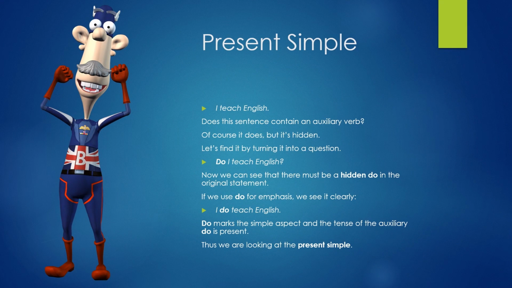Present simple. I teach English. Does this sentence contain an auxiliary verb? Of course it does, but it's hidden. Let's find it by turning it into a question. Do I teach English? Now we can see that there must be a hidden do in the original statement. If we use do for emphasis, we see it clearly. I do teach English. Do marks the simple aspect, and the tense of the auxiliary do is present. Thus, we're looking at the present simple.